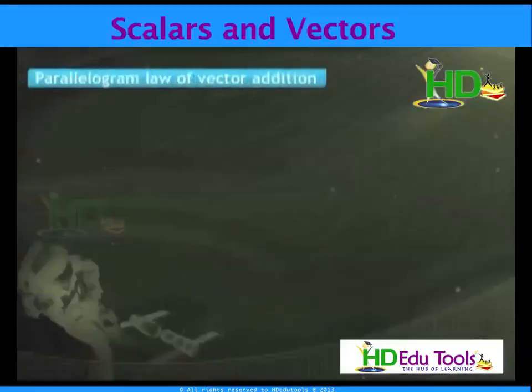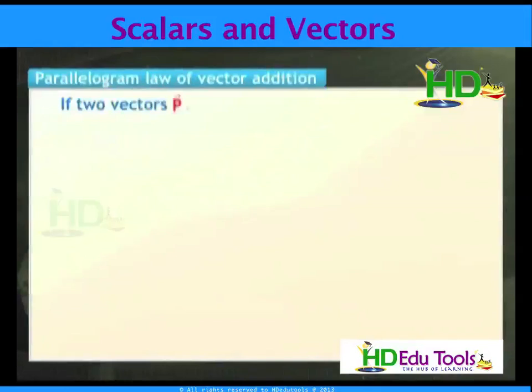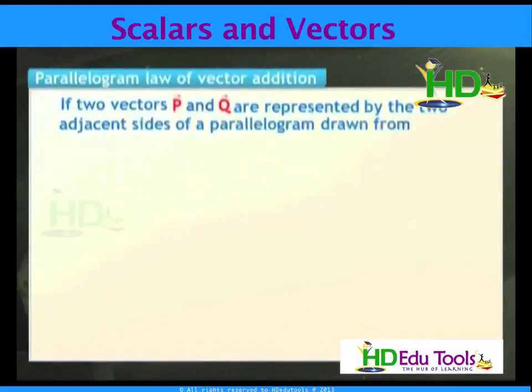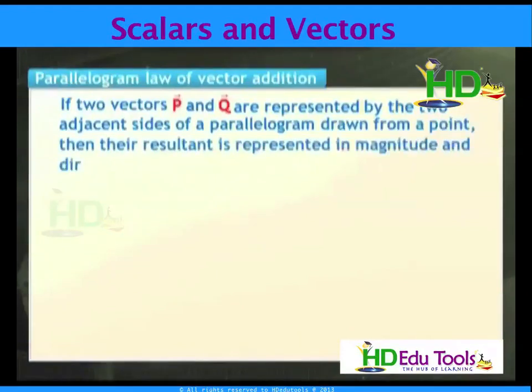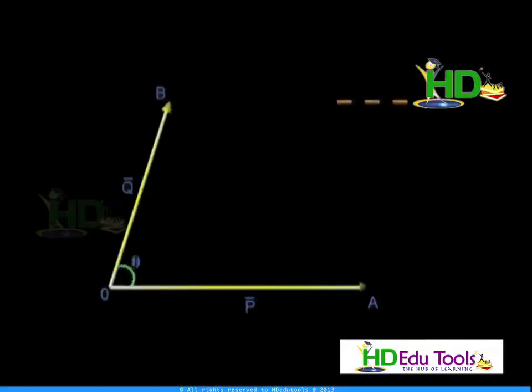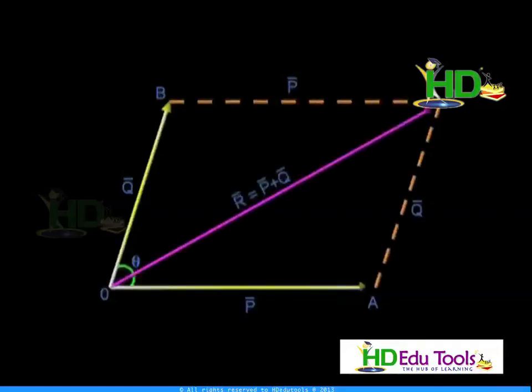Next I take the parallelogram law of vector addition. If two vectors P and Q are represented by two adjacent sides of a parallelogram drawn from a point, then their resultant is represented in magnitude and direction by the diagonal of the parallelogram passing through that point. As you are seeing in the figure, suppose P and Q are two vectors represented as adjacent sides of a parallelogram. That means these two vectors can form a closed parallelogram. Then the diagonal of the parallelogram gives the resultant of these two vectors both in magnitude and direction.